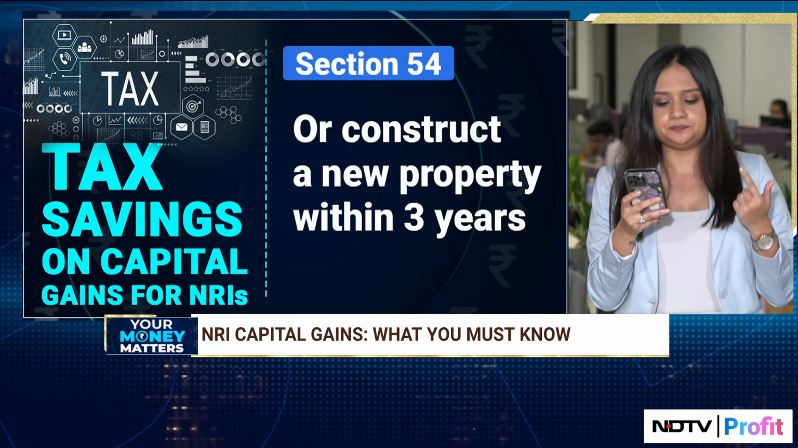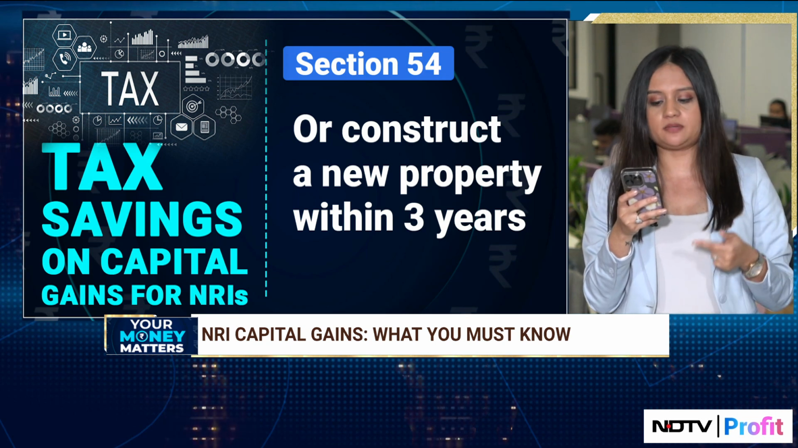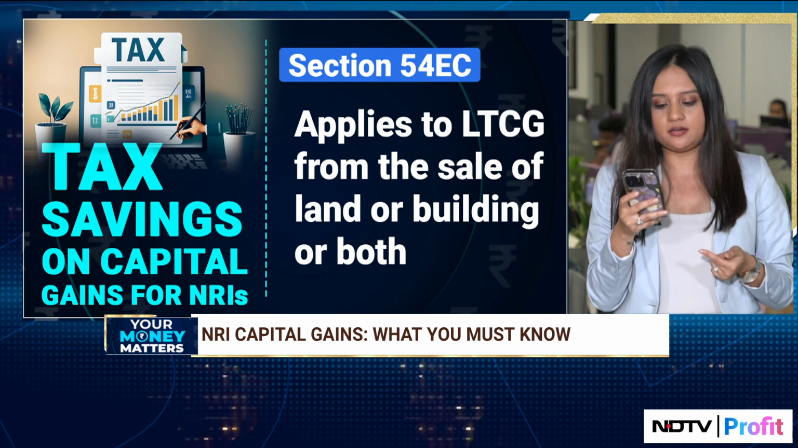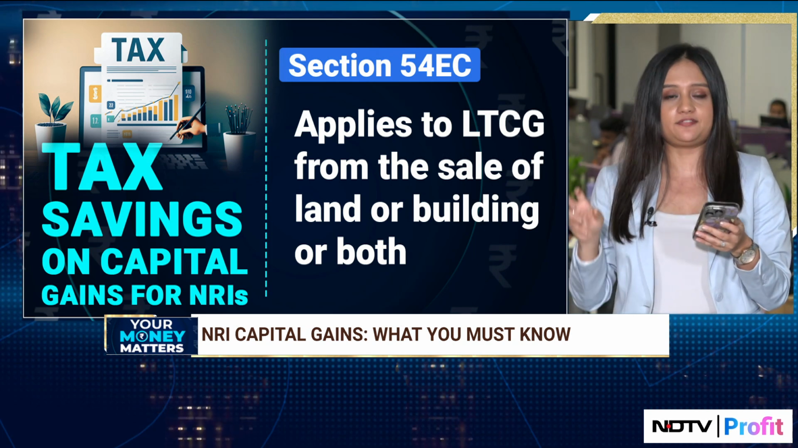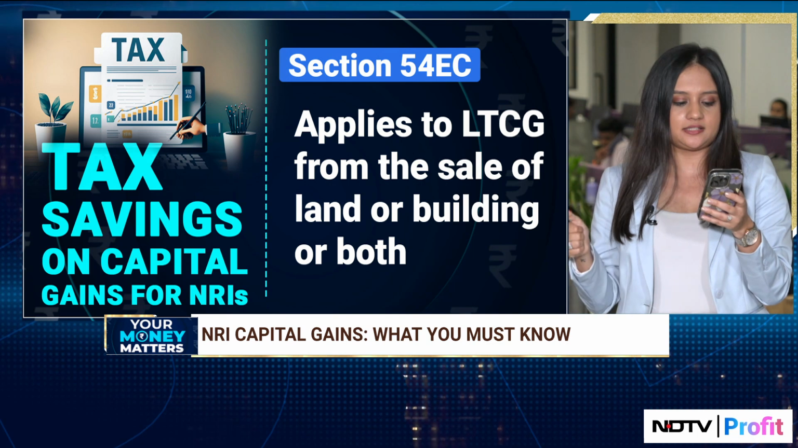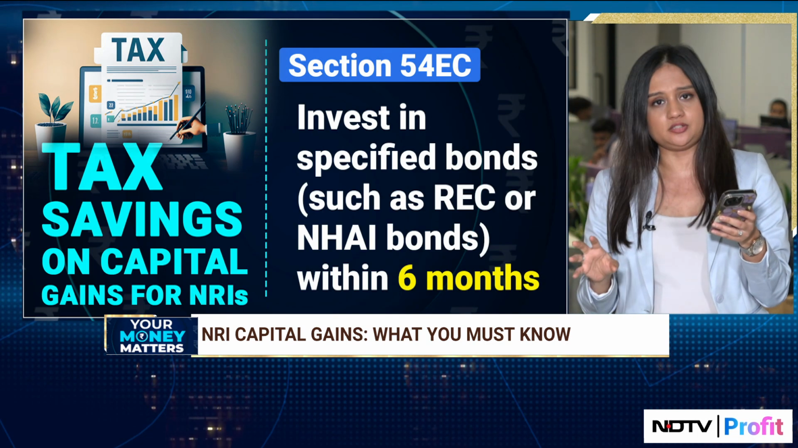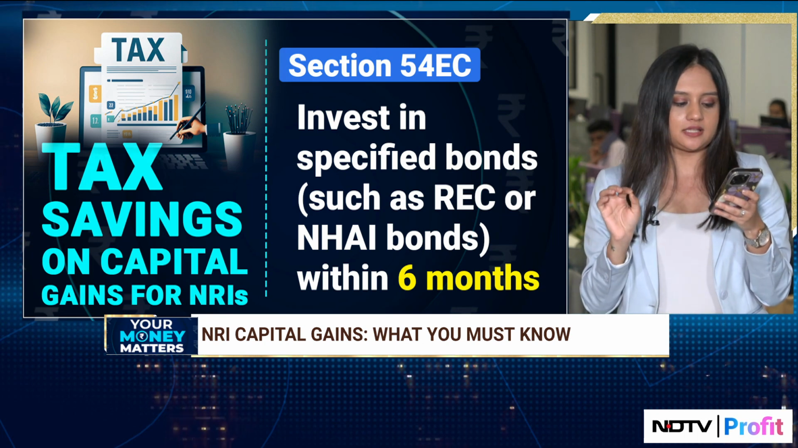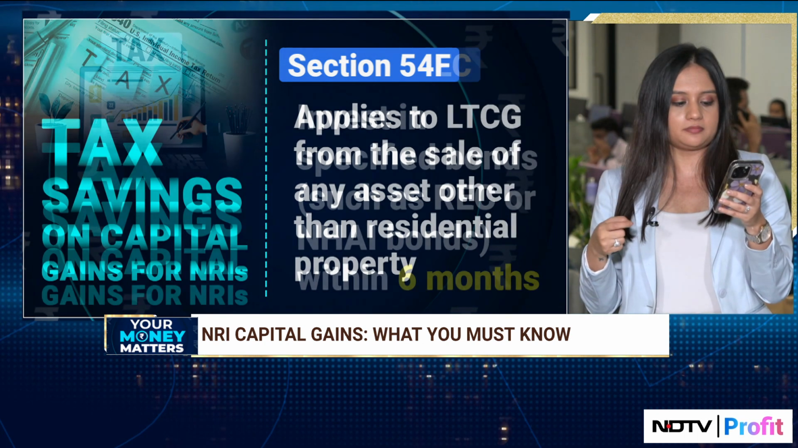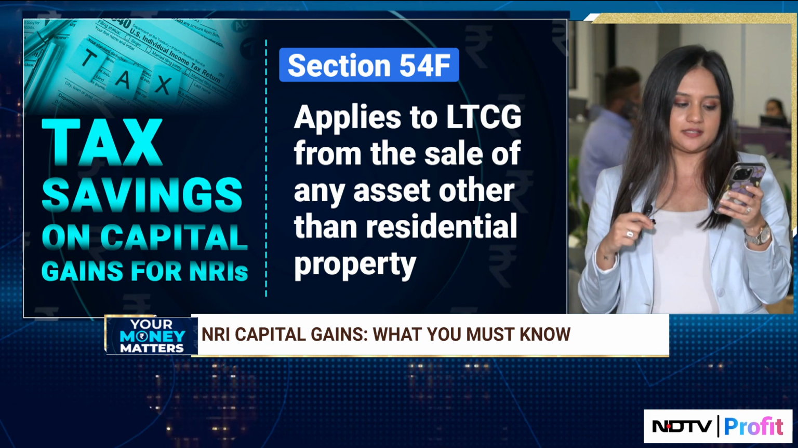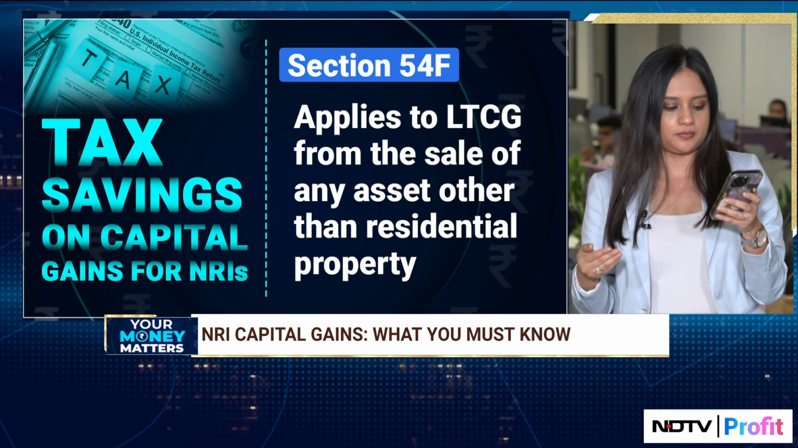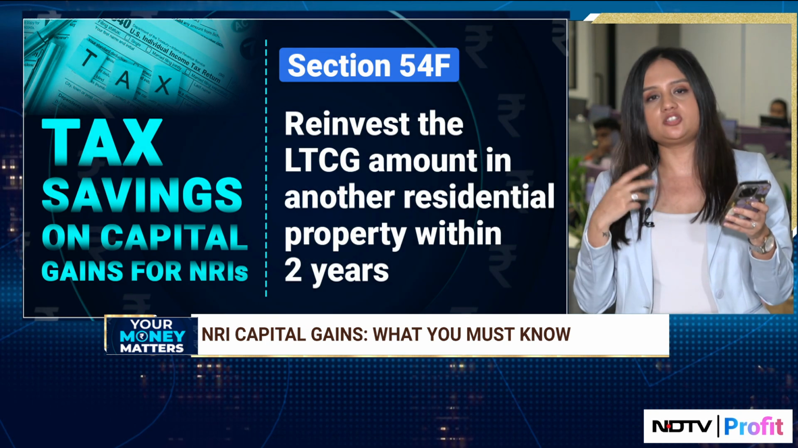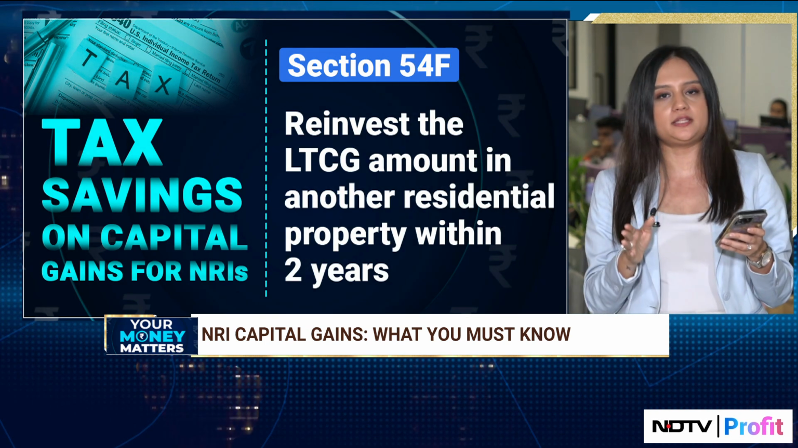The next is Section 54EC, which applies to long-term capital gain from sale of land or building or both. Here, they can invest in specified tax-saving bonds such as REC or NHAI bonds within 6 months of that long-term capital gain arising. The last one is Section 54F, which applies to long-term capital gain from the sale of any asset other than residential property. Here, you can reinvest the overall long-term capital gain amount in another residential property within 2 years or build a property in the next 3 years.